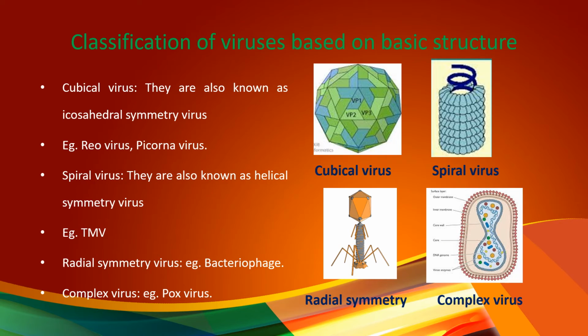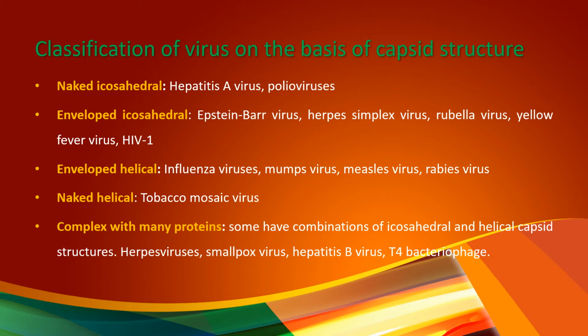Classification of viruses based on basic structure. First structure is cubical virus, also known as icosahedral symmetry virus. Example, reovirus, picornavirus. Next basic structure is spiral virus, also known as helical symmetry virus. Example, TMV. Next basic structure is radial symmetry virus. Example, bacteriophage. And the last basic structure of virus is complex virus. Example, pox virus.